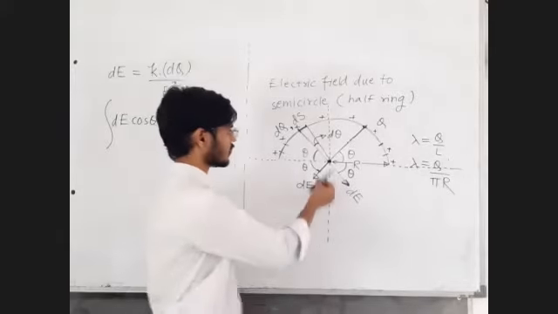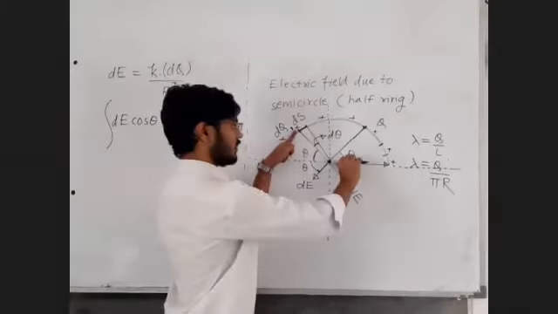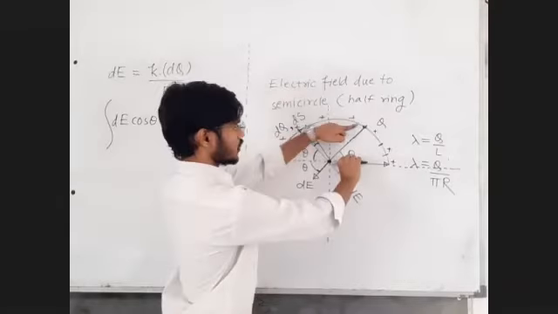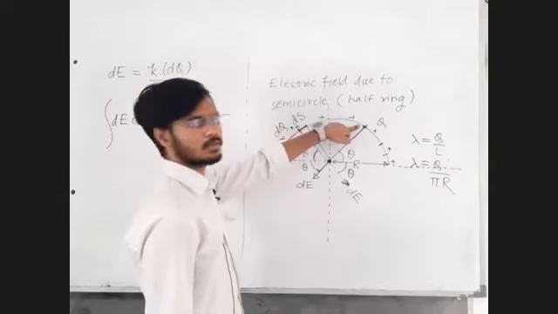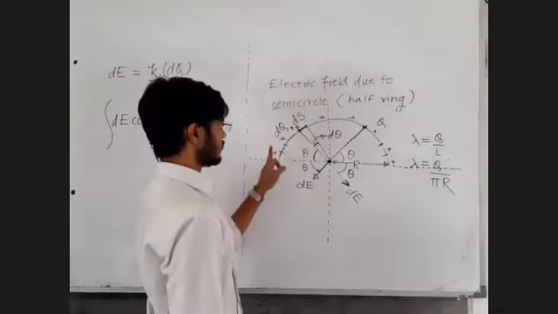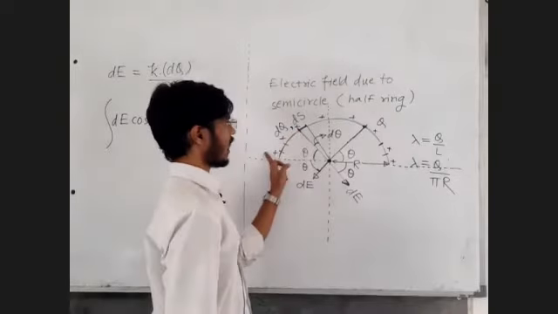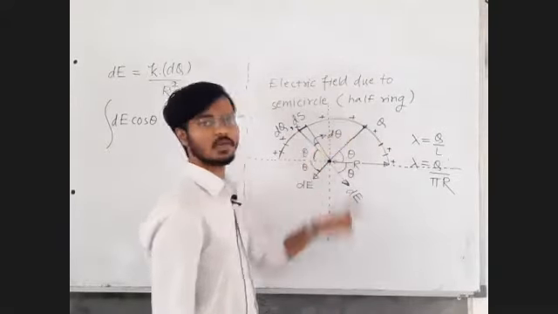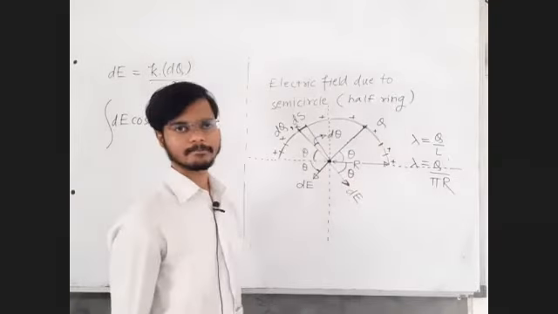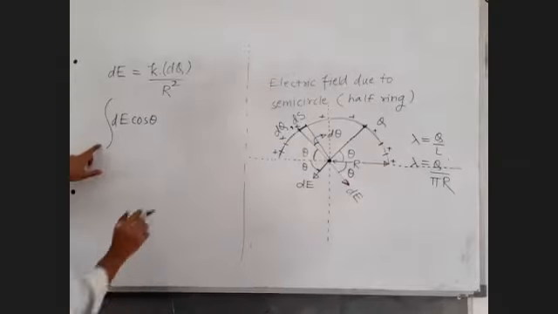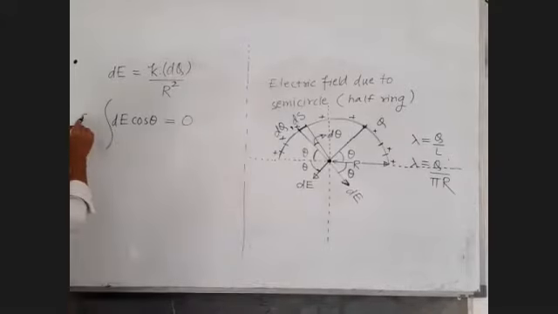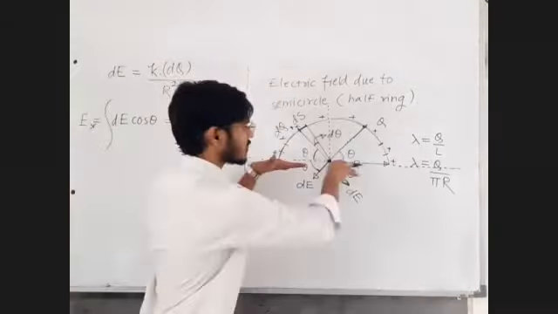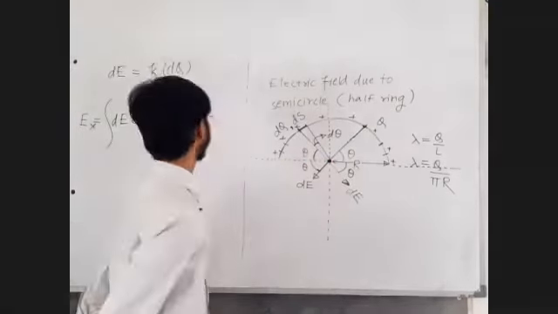Agree, disagree. The dE cos theta of any point charge is going to be cancelled by the dE cos theta of some other point charge. The dE cos theta of this charge: this half part dE cos theta and this half part dE cos theta will cancel each other. So the integration of dE cos theta will become equal to 0. So we will not have any x component of electric field. Those are going to get cancelled.